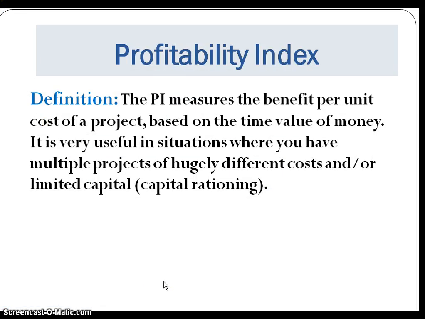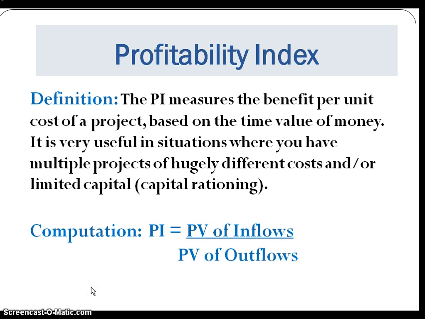Profitability index, we use that when we have several different projects that may have positive net present values, but maybe we can only choose one of the projects because of limited capital. Profitability index helps us determine which one we want to choose. The computation for profitability index is the present value of the inflows divided by the present value of the outflows.